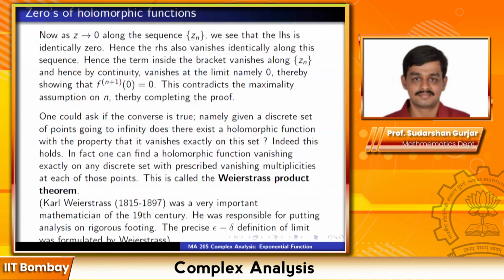So of course, this is named after the German mathematician Karl Weierstrass, an important mathematician of the 19th century, and he was responsible for putting analysis on rigorous footing. Analysis, or calculus, starting with Newton and coming up to Weierstrass, a lot of it was on shaky footing, and Weierstrass made a lot of it rigorous. In particular, the epsilon delta definition of limit was formulated by Weierstrass.